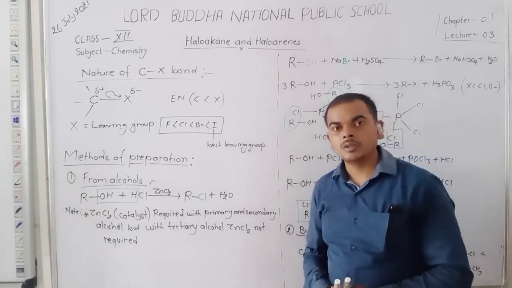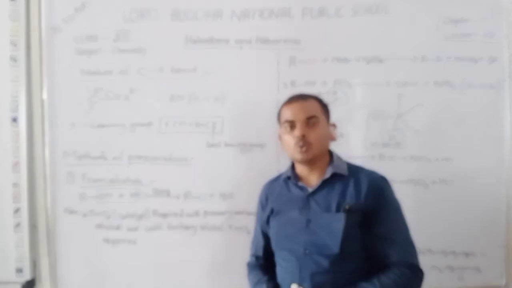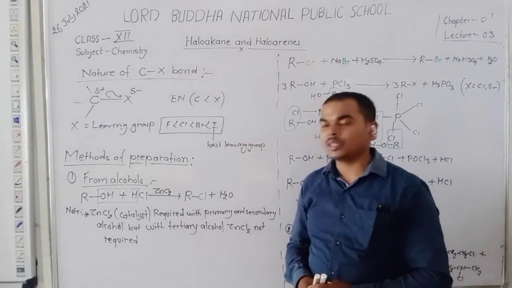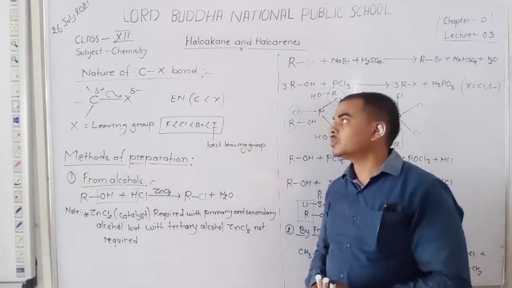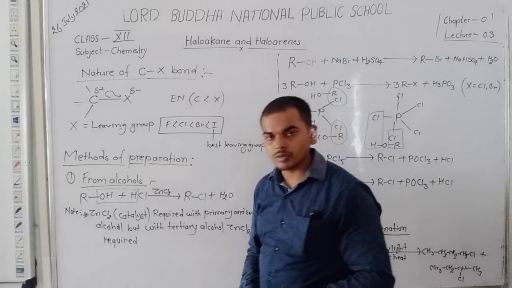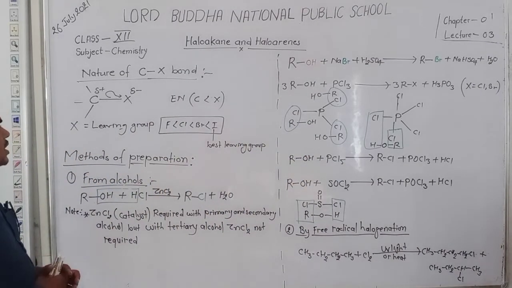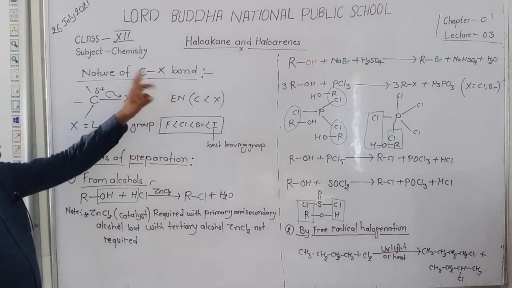Dear student, in the lecture of haloalkanes and haloarenes, today we will discuss the nature of the C-X bond and the methods of preparation of haloalkanes. So now discuss the nature of the C-X bond. Dear student, in C-X, carbon and halogen are joined with a single bond.